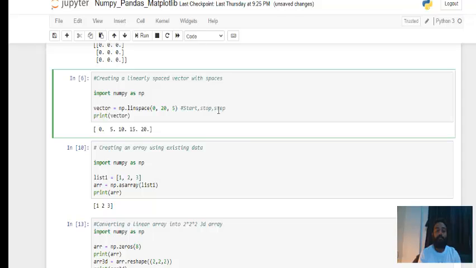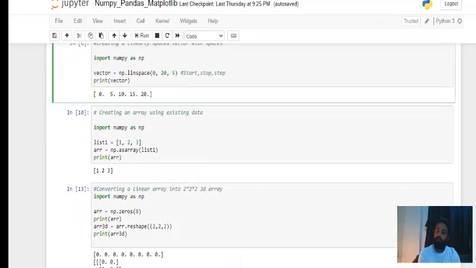The first value is the start value, the second is the stop value, and the third is the step, meaning the difference between two consecutive numbers. Here I started from 0, took it till 20, and the step is 5. That's why the vector printed here is 0, 5, 10, 15 and 20. This is another function, the linspace function.